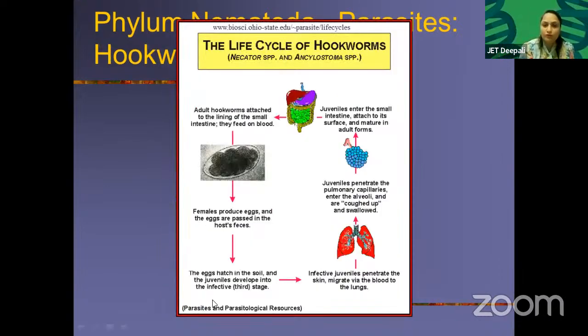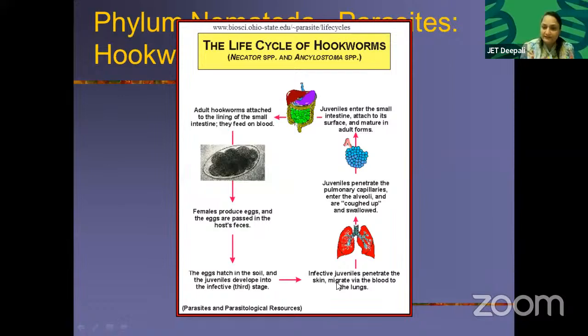The life cycle of hookworms. Okay, this is the life cycle. Adult hookworms attach to the lining of the small intestine. They feed on blood. Females produce eggs, and the eggs are passed in the feces. The eggs hatch in the soil, and the juveniles develop into the infective third stage.